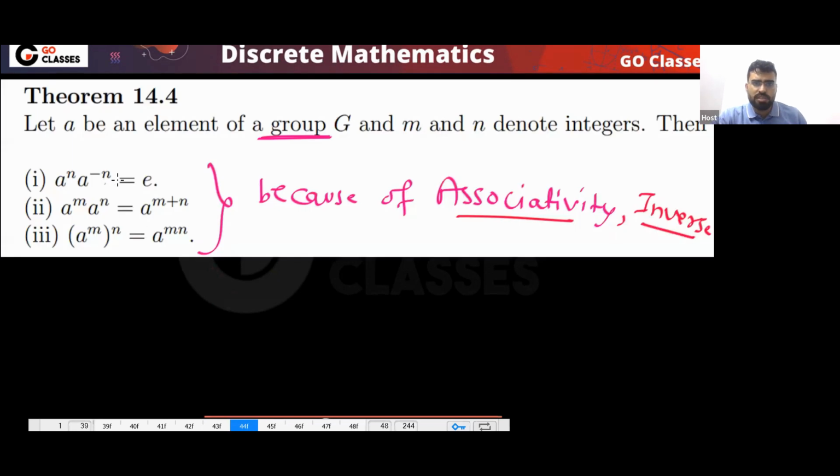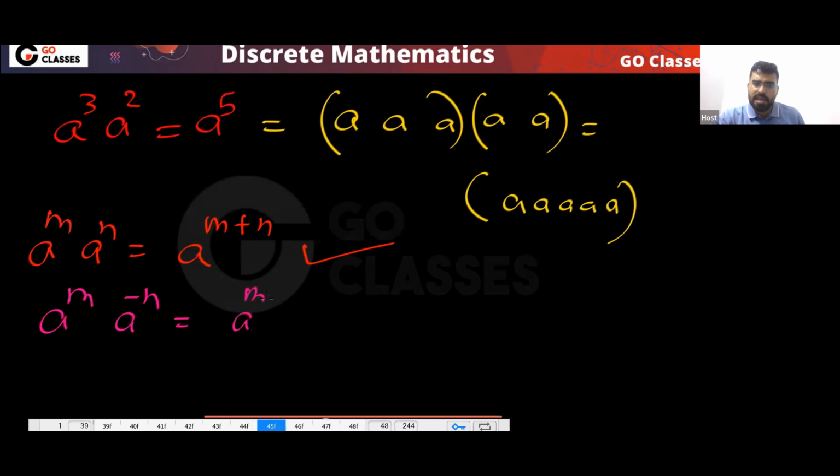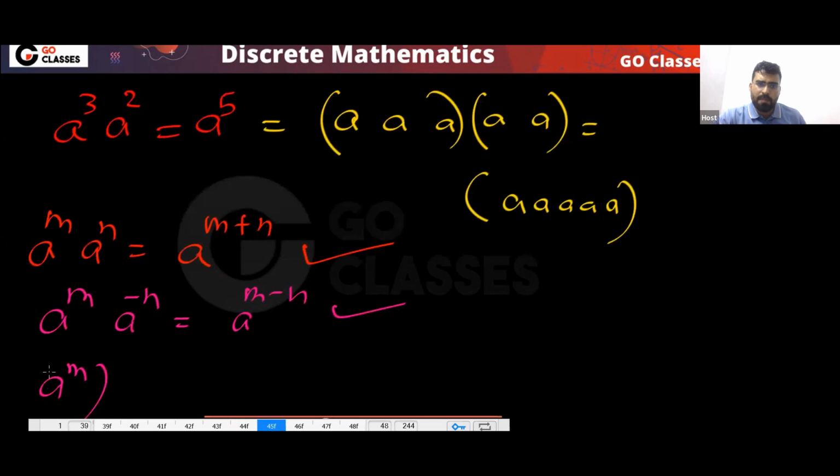So you can notice these properties are satisfied because of the associative and inverse properties. So a power m times a power n is the same as a power m plus n. Similarly, a power m times a power minus n is the same as a power m minus n. All these properties hold. A power m power n is the same as a power mn.